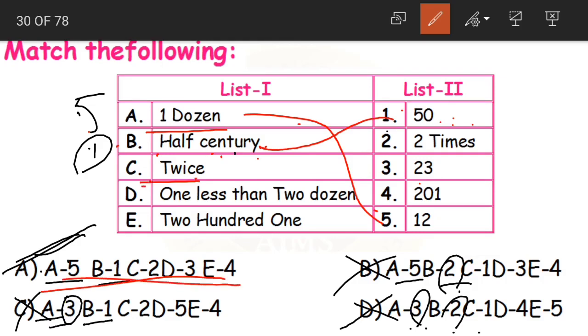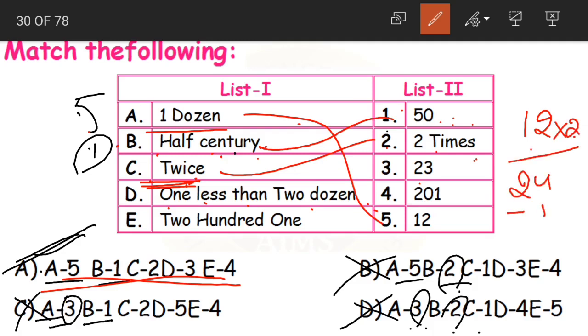Option C, twice. Yes, C, twice. Twice means what? 2 times. So that is number 2, 2 times. Now 1 less than 2 dozen. Now what did we learn, children? Dozen means 12. 1 less than 2 dozen. So 2 dozens becomes what? 12 twos are 24. 1 less than it becomes 23.